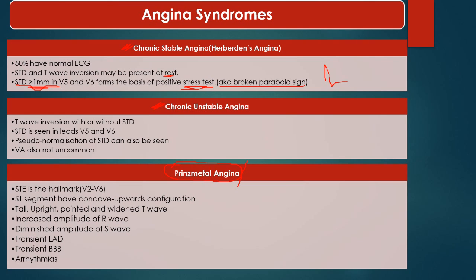Now, ST elevation is the hallmark, means Prinzmetal angina is quite different from the other two anginas. So ST elevation is the hallmark. It is important in this case. ST segment has concave upwards configuration. We will see the ECG in a few slides. Tall, upright, pointed, and widened T wave. That is also important. Means it quite a lot resembles the MI. There are transient bundle branch blocks, left axis deviation, R wave increases, S wave decreases, and arrhythmias are also common. So Prinzmetal angina is dangerous, the most dangerous of all the three.